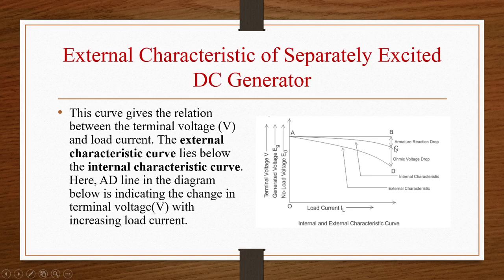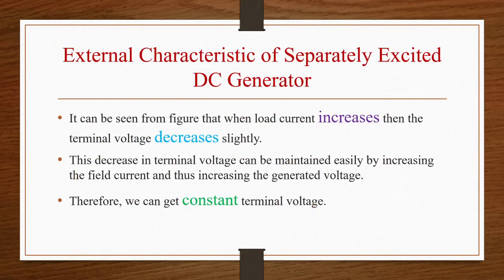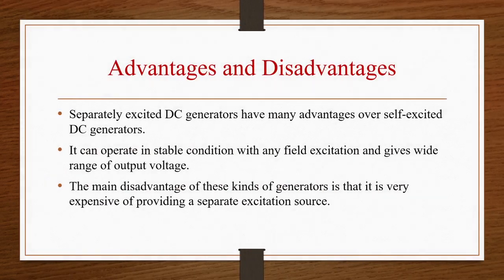So internal characteristics is below OCC because of armature reaction drop, and external is below internal because of ohmic voltage drop. OCC we are plotting between IL and E naught, internal between IL and EG, external between IL and V. We can see from the figure that whenever load current increases, terminal voltage will decrease slightly, and this decrease in terminal voltage is easily compensated by increasing the field current and thus increasing the generated voltage. So we can get a constant terminal voltage.